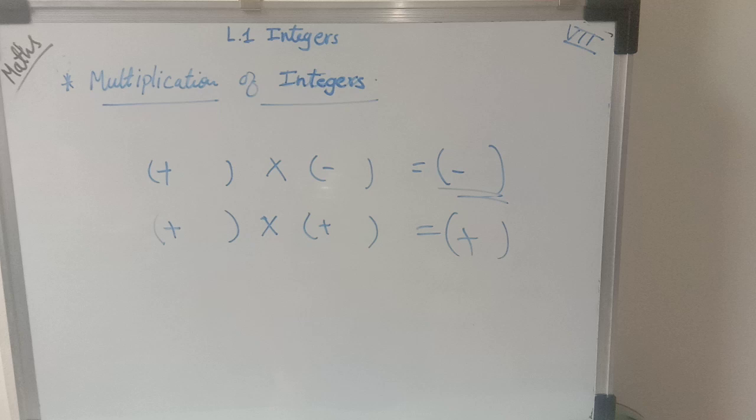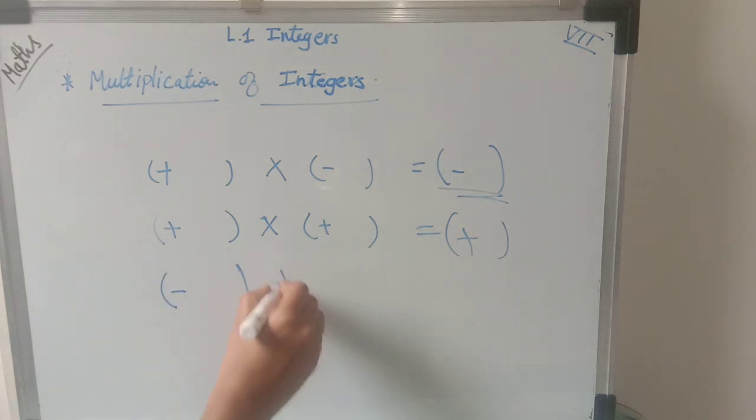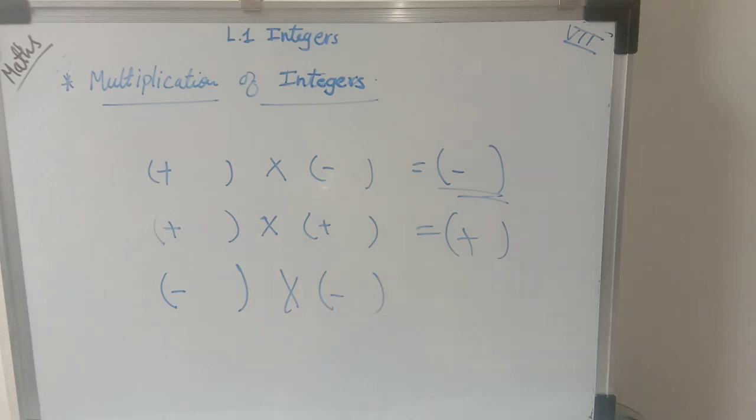Remember that, it is very important. When you are multiplying two negative integers, the product is always a positive integer. Remember, this one is also important.